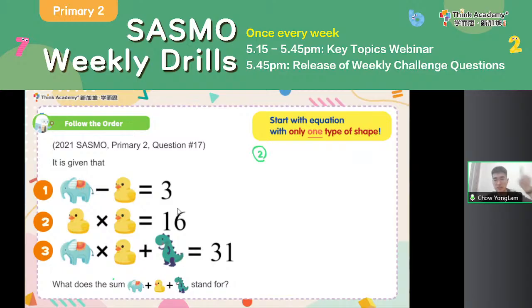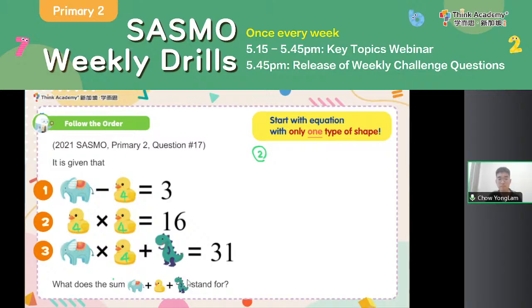Equation 2 has only one type, and this type is duck times duck equals 16. 4 times 4 equals 16. And with that, we found that the duck is equal to 4. Now we need to move on to the other equations, right? Before that, since we know that the duck is 4, on every duck we label a 4. Now, if I already found the duck, which equation, 1 or 3, is the next equation that I should focus on?